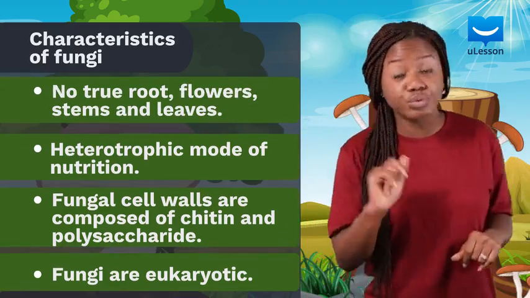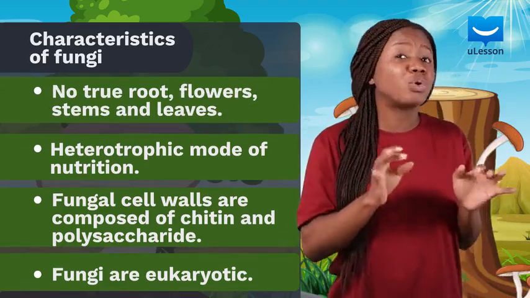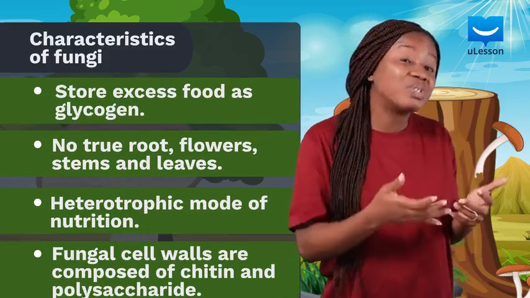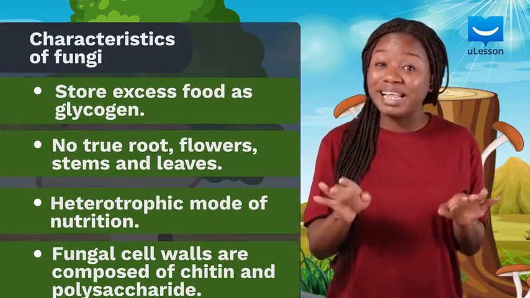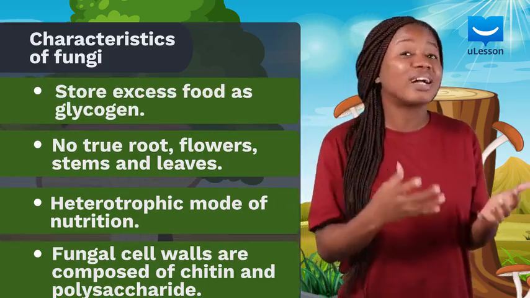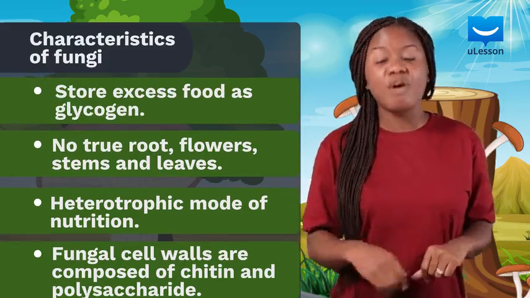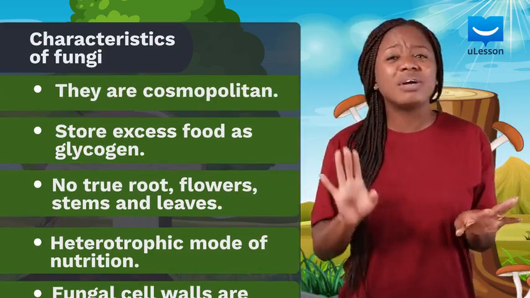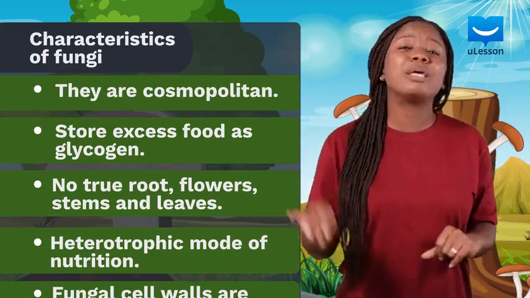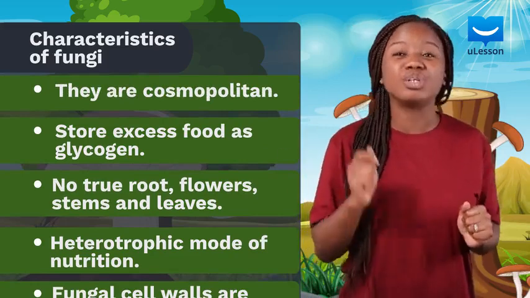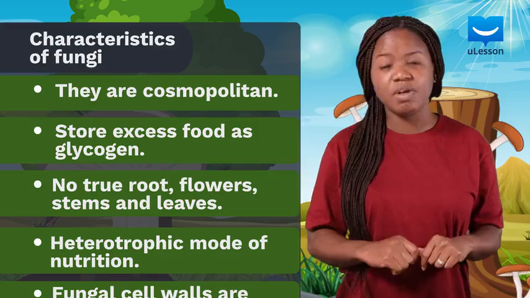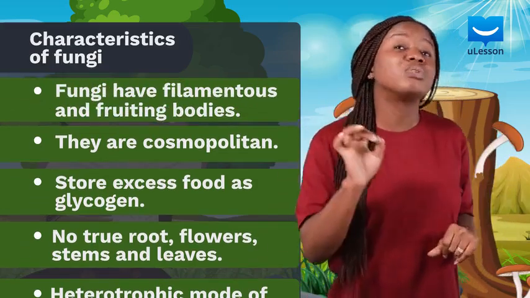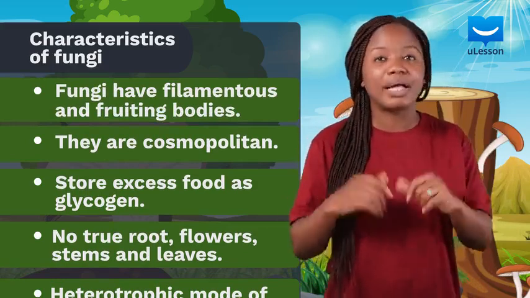Fungi have no true roots, flowers, stems, or leaves like plants do. They store food in the form of glycogen like humans do. Plants store their excess food as starch or cellulose. Fungi are cosmopolitan, meaning they can be found in several environments around the world, but they particularly like warm and humid places.